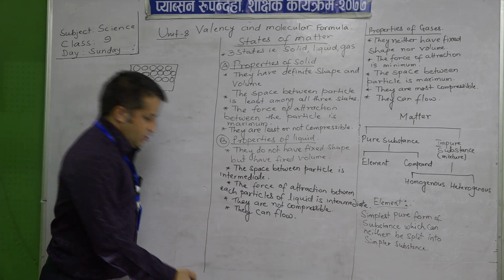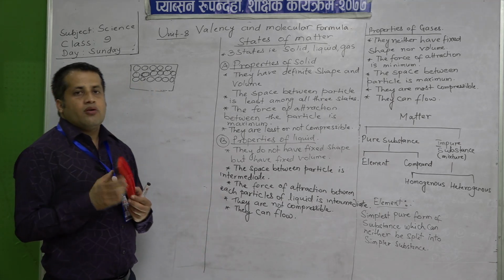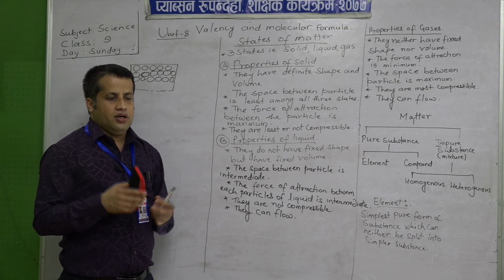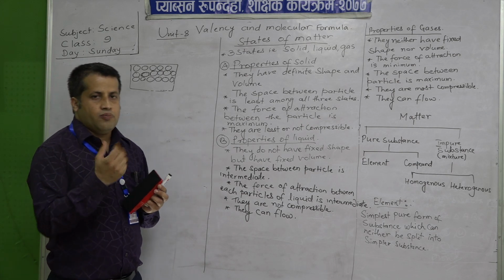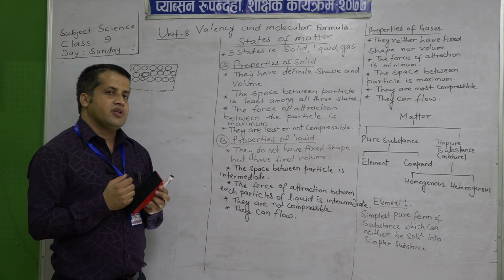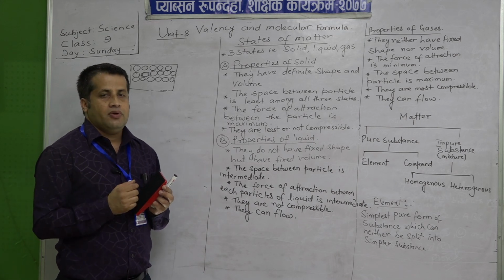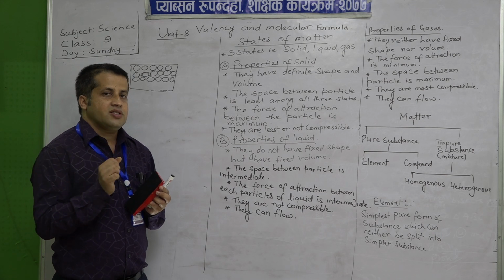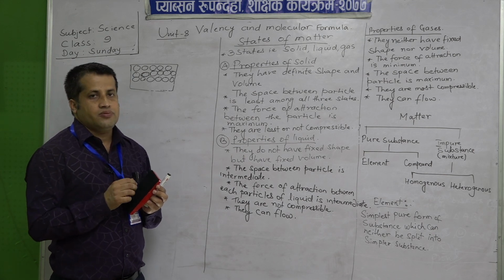And shape means it may be a regular shape or irregular shape, like duster, chalk box, they have a fixed or geometrical shape, and those objects which have fixed shape and size are called regular objects.